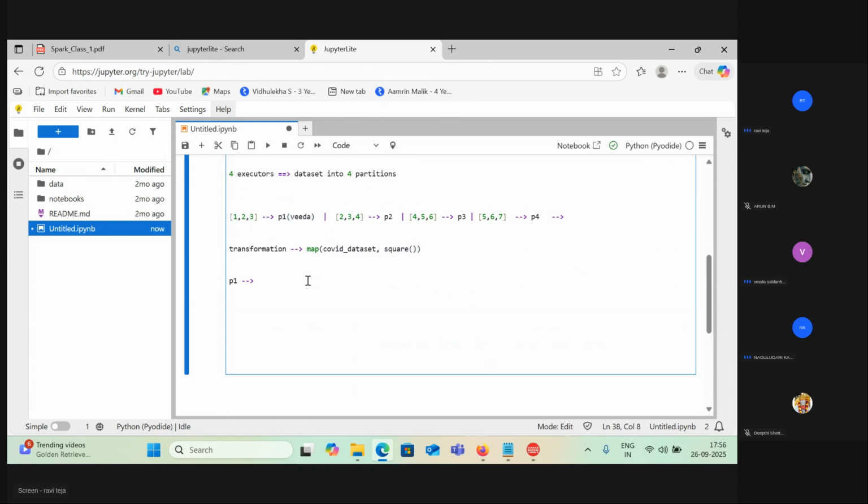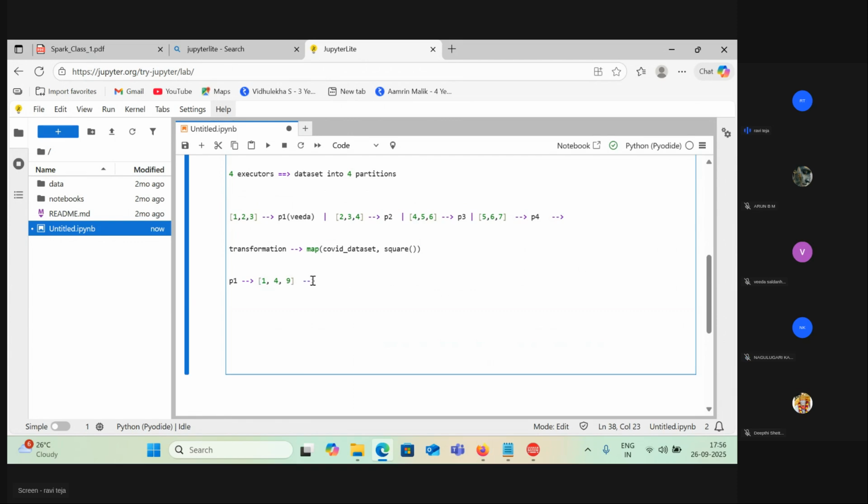Square we are applying. So what is the output you will get? 1, 1, 4, 4, 9. Perfect. So Veda has done his part.